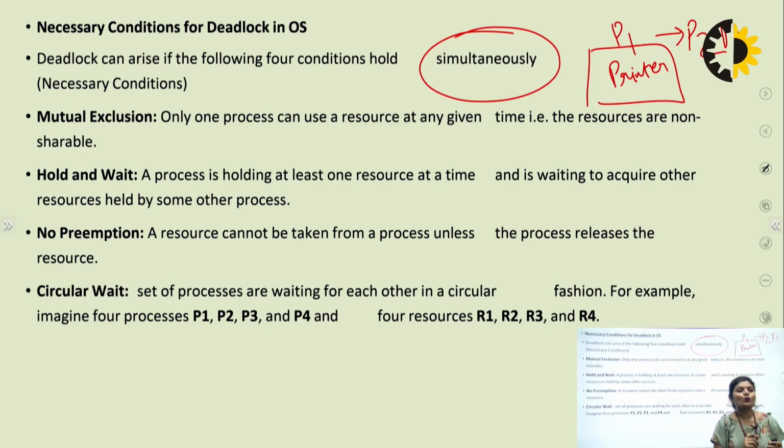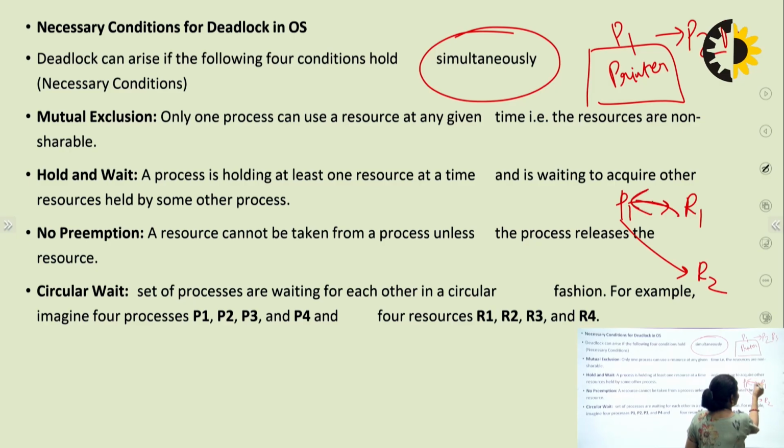A process is holding at least one resource at a time and is waiting to acquire another resource held by some other process. Hold and wait is a situation where a process P1 holds a resource R1 and is waiting for R2, but at the same time R2 is held by another process. So this type of situation is called hold and wait.